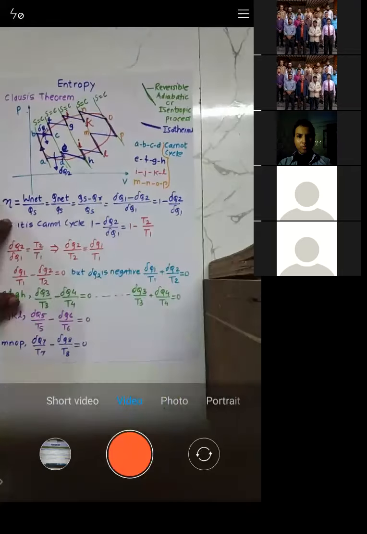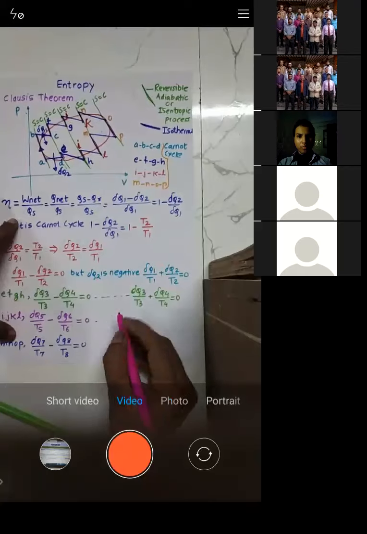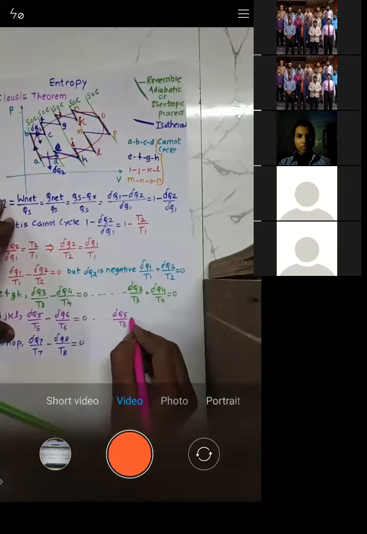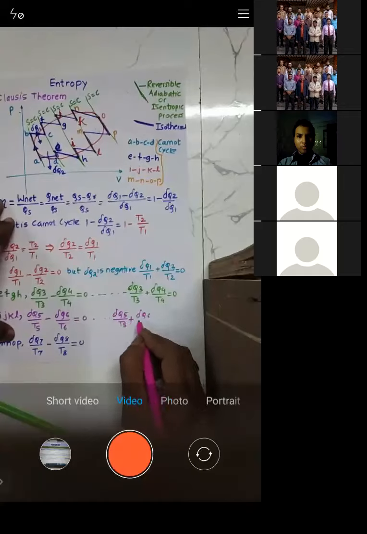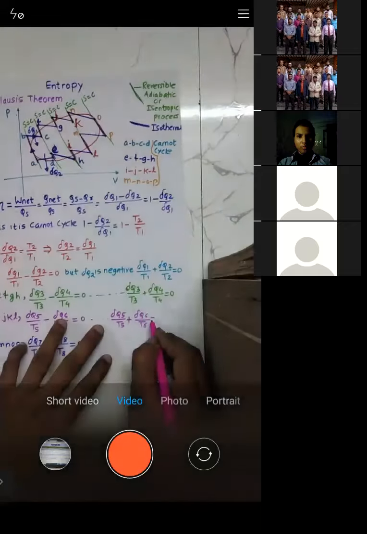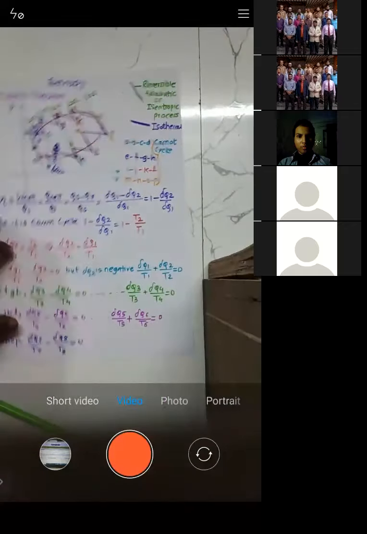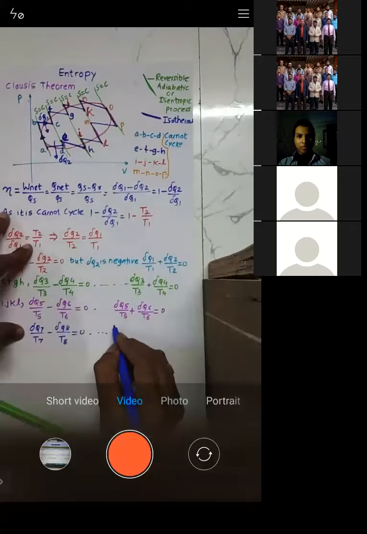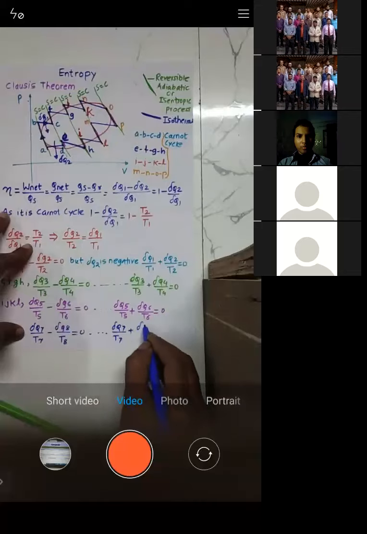Similarly, del Q5 by T5 plus del Q6 by T6 is equal to 0, and del Q7 by T7 plus del Q8 by T8 is equal to 0.